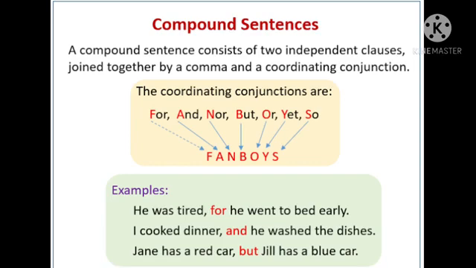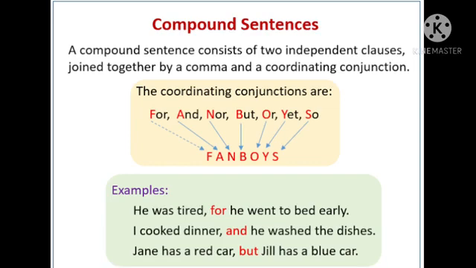See the example. He was tired, for he went to bed early. So, he was tired: he is a subject and was is a verb. Together it is a clause and it is an independent clause because it has a complete meaning. Then we can say he went to bed early. He is a subject and went is a verb. Again it is a clause and it is making complete sense. So it is an independent clause.